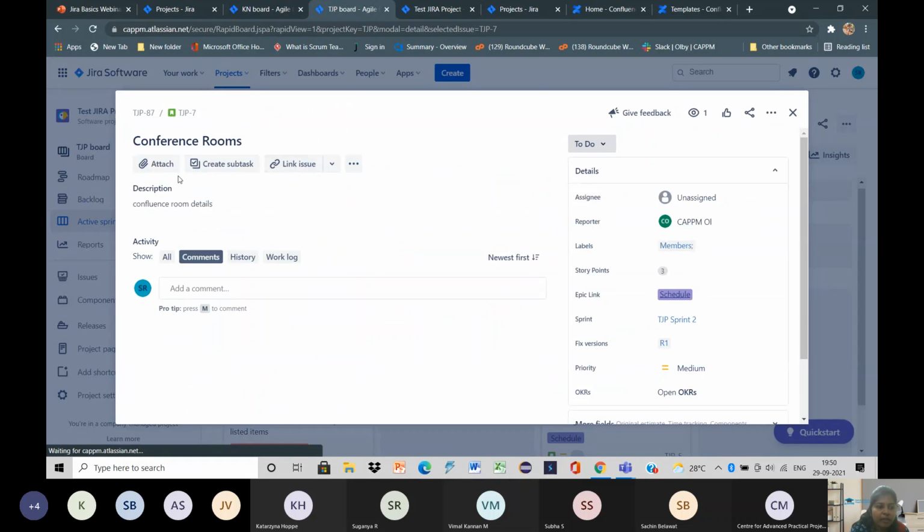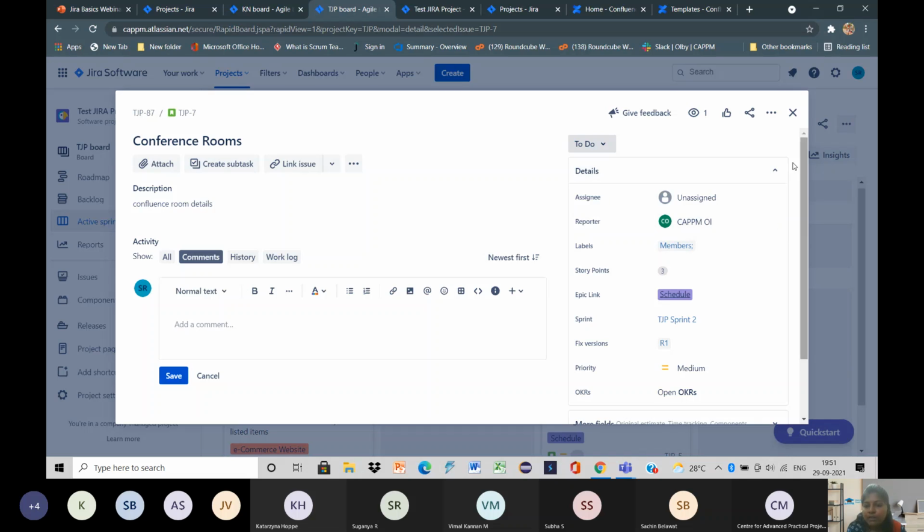When we click that, we have an option of attach where we can add an attachment to it, and we have creating subtasks and related information here. Here we can link an issue, and here we have to give the description about the issue. And if you have any comment about this issue, you can tag someone and give it in this comment option.